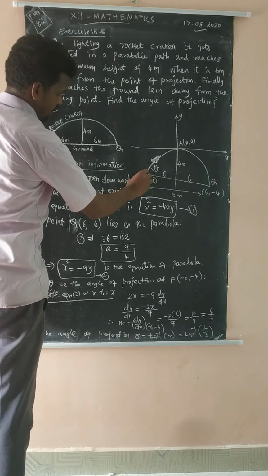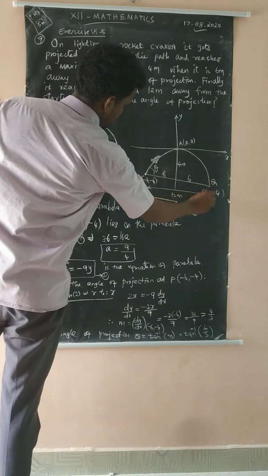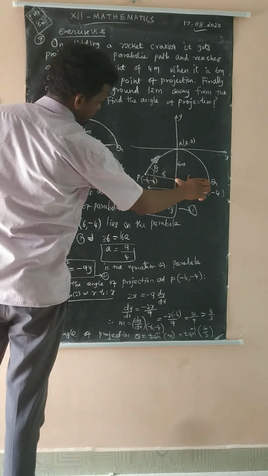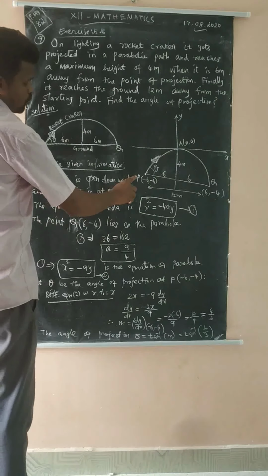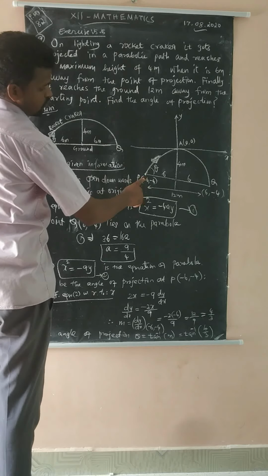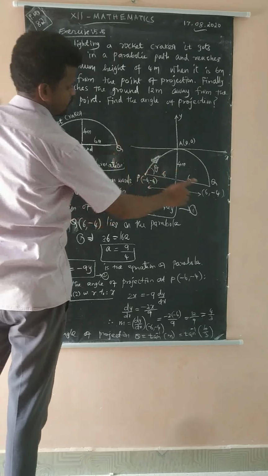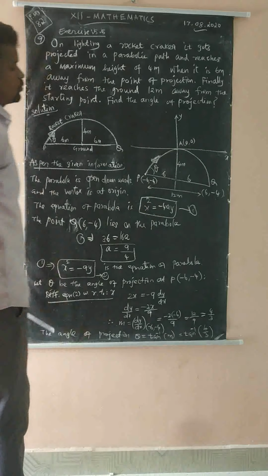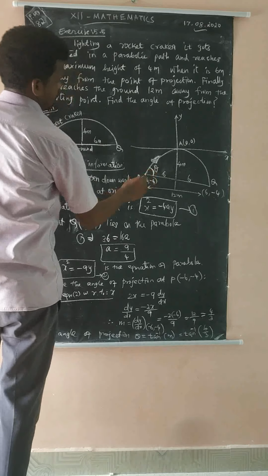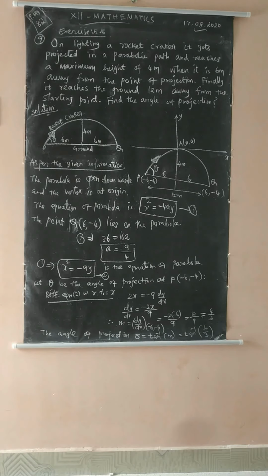This is the starting point, and the projectile goes in a parabolic path. This side is 4 meters and this is 6, again 6, so total 12 meters. The starting point is P and the end point is Q. So this point is what? Third quadrant: (-6, -4). Now we have to find the angle of projection at P.